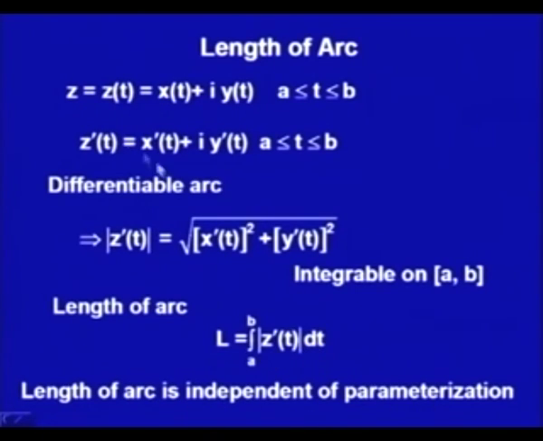So, as I have told you, if you take t as psi of tau and then use all this differentiation and change of variable, you will find that you would be reaching the same point.